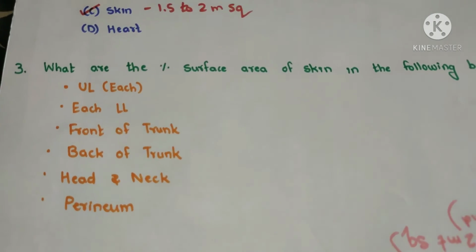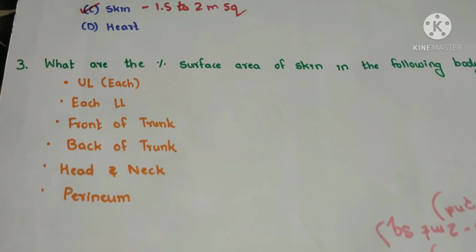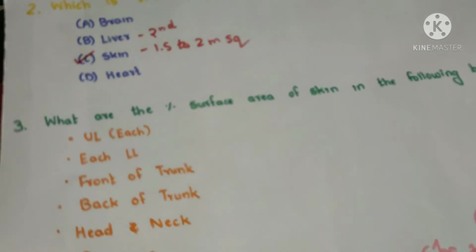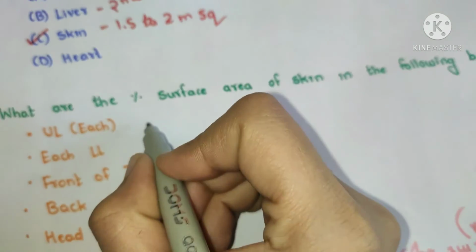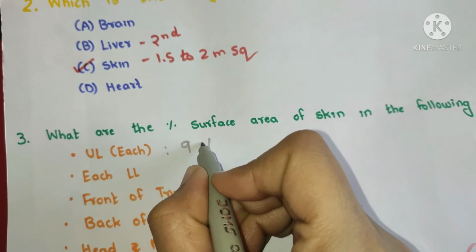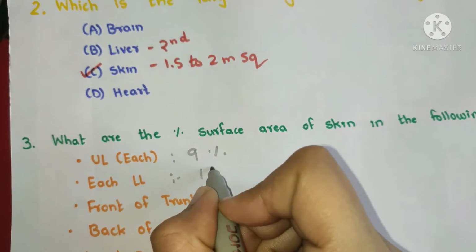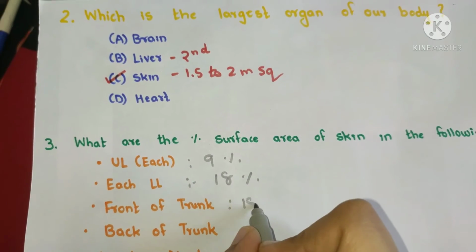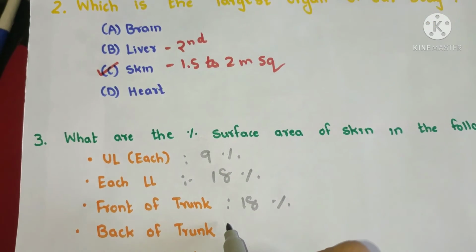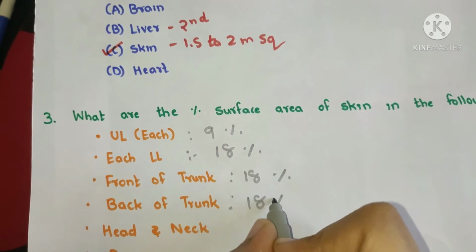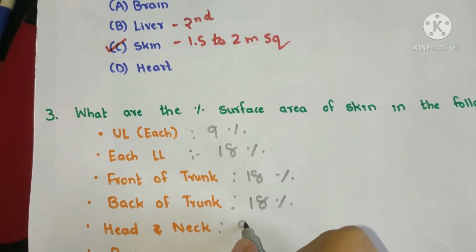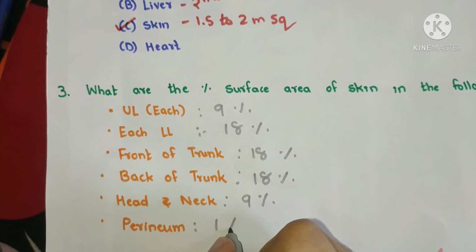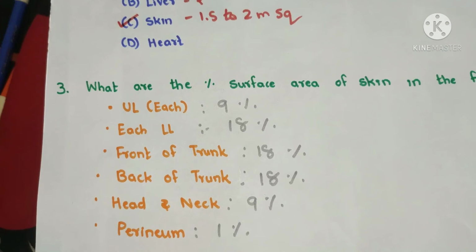Now let's look at the third question. What are the percentage surface area of skin in the following body parts? The first one is each upper limb. So in each upper limb there will be 9%. Each lower limb will be of 18% body surface area of skin. In front of trunk there is also 18%. Back of trunk again 18%. And head and neck is a small part, so only 9%. Whereas perineum is the one with only 1% of total body surface area of skin.